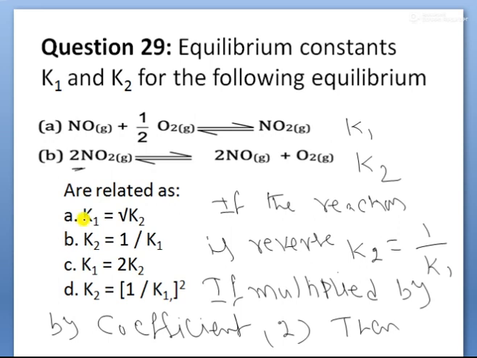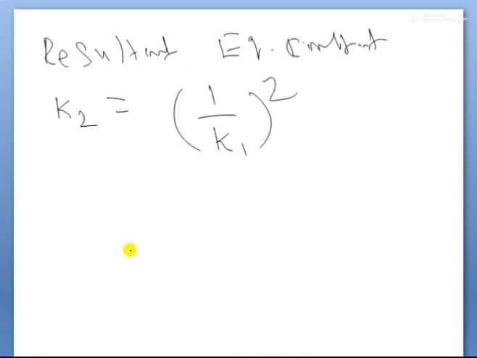Whenever a reaction is reversed, the resultant equilibrium constant becomes inverse. At the same time, if the equation is multiplied by any coefficient n, the resultant equilibrium constant becomes to the power of n. So now we multiplied by 2, therefore to the power of 2 only, children. So this is the expression: K2 is equal to 1 by K1 whole square. Okay, children.